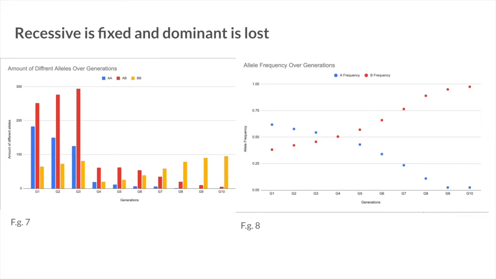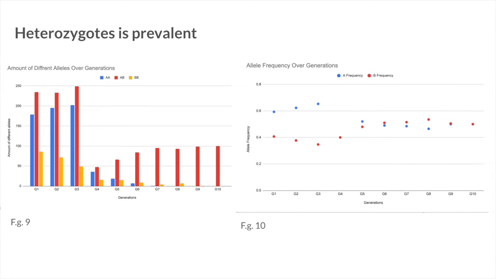First, there is this trial where the complete opposite occurs. According to the graph on the right, which shows the different allele frequencies, the data points for the two alleles are at opposite ends of the graph. The dominant allele has the lowest value, while the recessive allele has the highest value, which means in this population, the dominant allele is lost while the recessive allele is fixed. Here is another outcome where the population becomes completely heterozygous. As you can see on the allele frequency graph, the data points for both alleles at generation 10 have the exact same value. This is because all of the population has become heterozygous, which means there will be an equal amount of the dominant and recessive alleles.